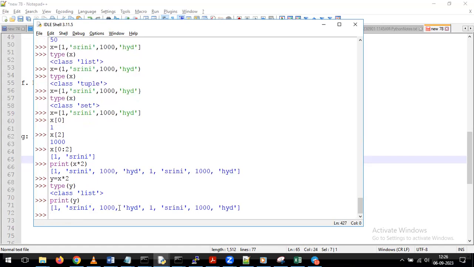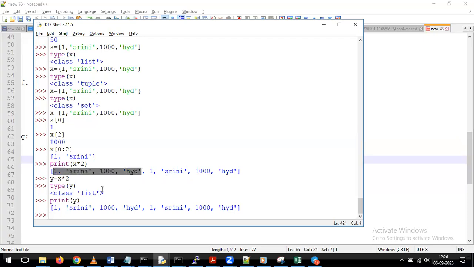We are getting 1 Srini 1000 Hyderabad. Again, we are going to get the 1 Srini 1000 Hyderabad. Like this, as per the requirement, if you want to populate this kind of information, then simply we can perform multiplication. For example, if I give x star 3, what will happen? The same values will display 3 times in the other list.